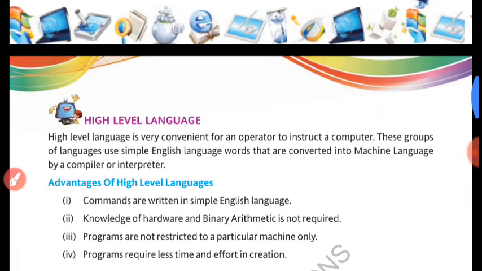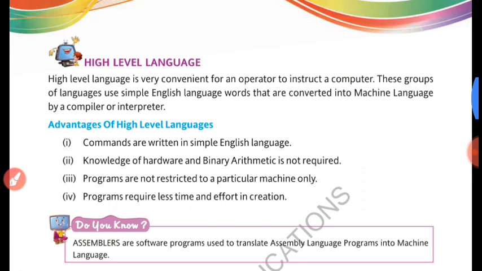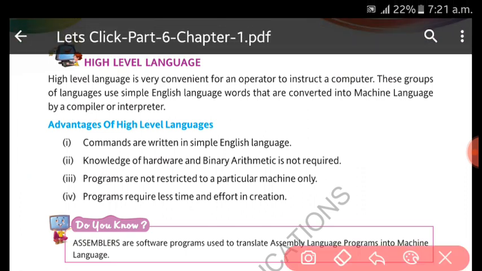The next category is high level language. It is easier in comparison to machine language and assembly language, right? So it is very convenient, because this group of languages uses simple English words, but remember that it needs to be converted into machine language, and for conversion we use either a compiler or an interpreter.